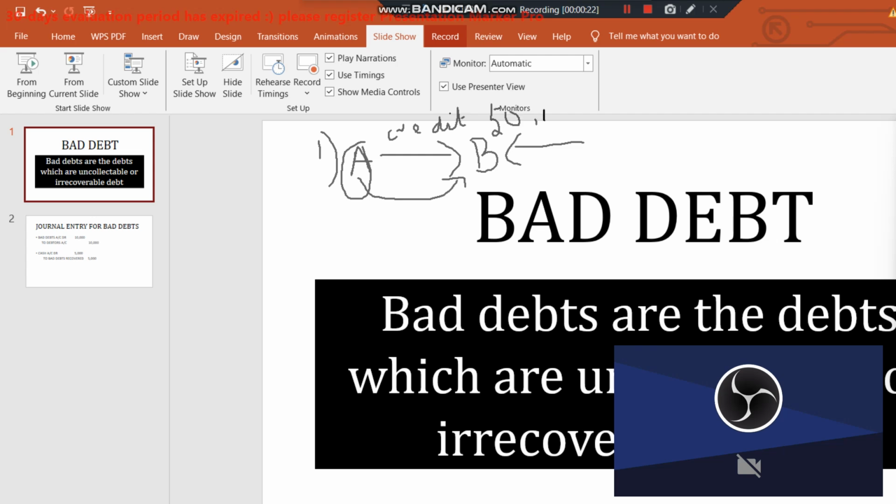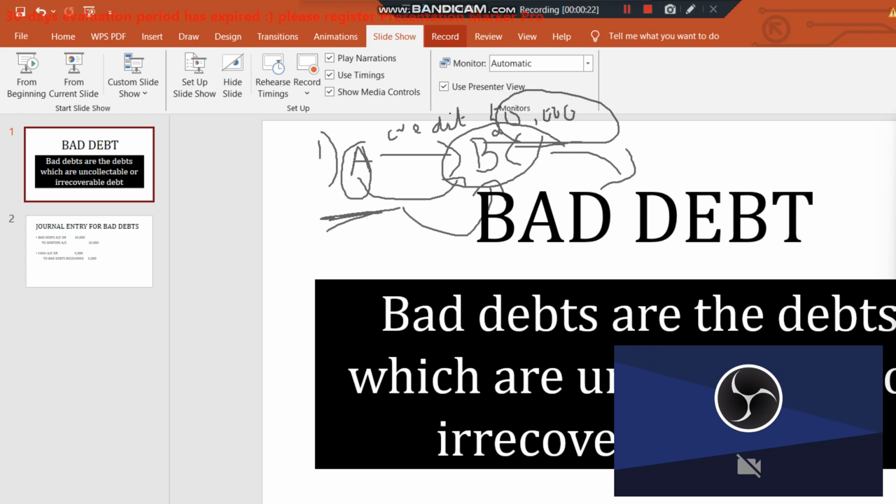Company A is giving goods to B on credit basis. Month on month, B has to repay, or give the amount for the particular invoice for the whole amount of 50,000. But at some point of time, B could not pay that amount. So that turned into a bad debt. Bad debt is nothing but company A being unable to collect the amount from its customer. So that is a bad debt, and it is a loss for the business.